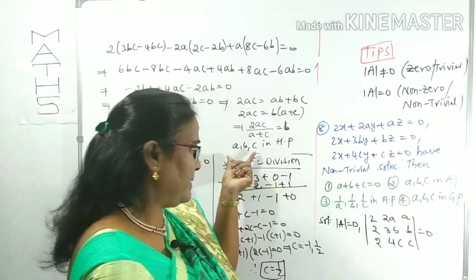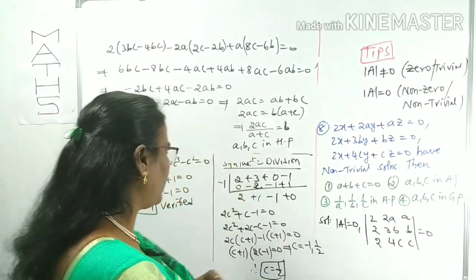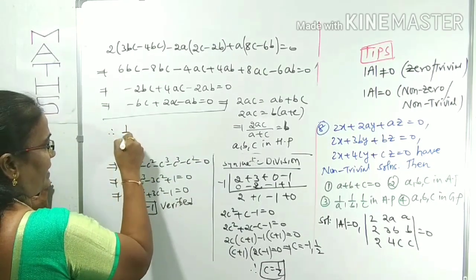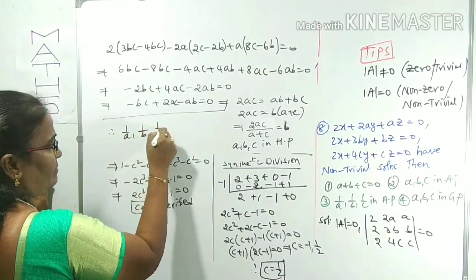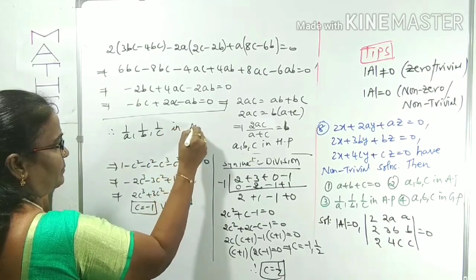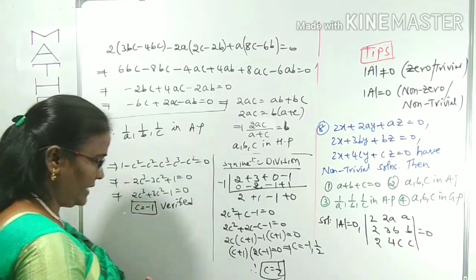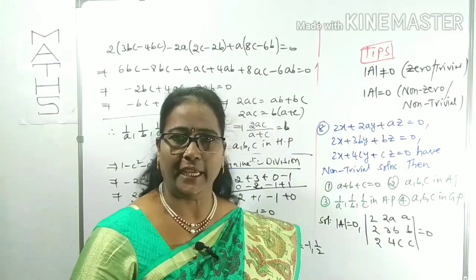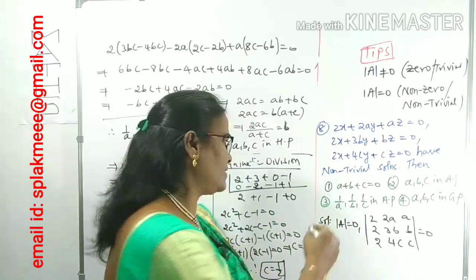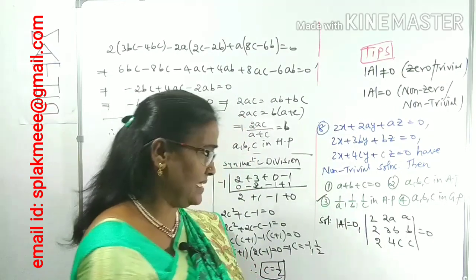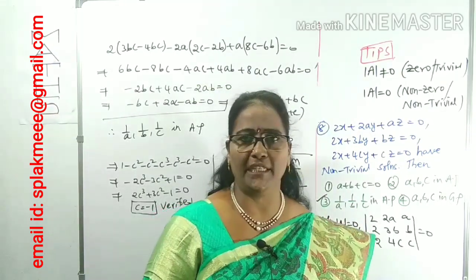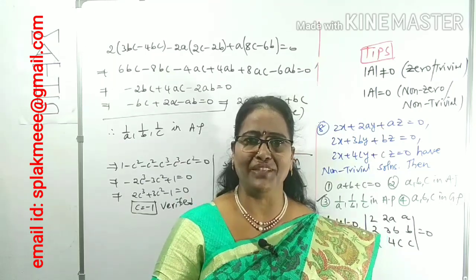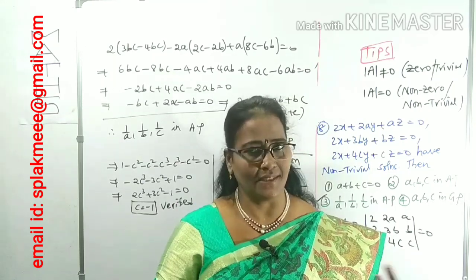Meaning, if A, B, C are in HP, what are their reciprocals indirectly? Therefore 1/A, 1/B, 1/C are in AP. HP reciprocal is AP. Is that in the options? Yes, the third option. Either A, B, C in HP is correct, or 1/A, 1/B, 1/C in AP is correct. Here there is no HP series option. Clear? Here you have to recognize the relation between A, B, C, and in which series they are.